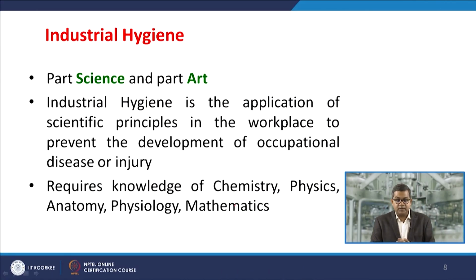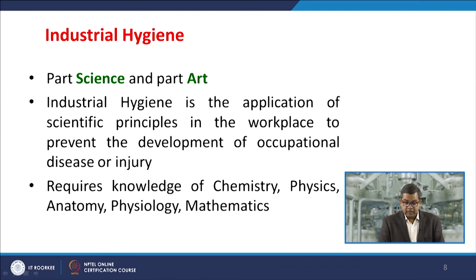So, industrial hygiene is the application of scientific principles in the workplace to prevent the development of any kind of occupational disease or injury. Because there are so many factors and parameters involved, industrial hygiene is called an art. It not only covers identification and evaluation, but also control, and not only the available control measures, but you may also need to design your own control measures. So this requires knowledge of chemistry, physics, anatomy, mathematics, etc.